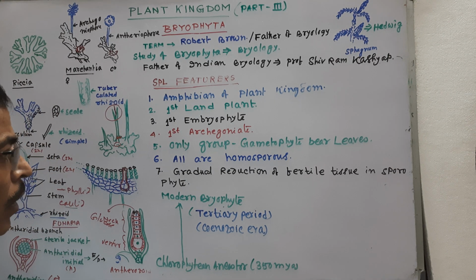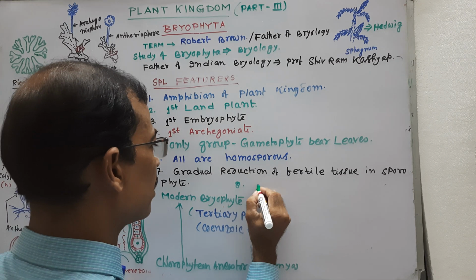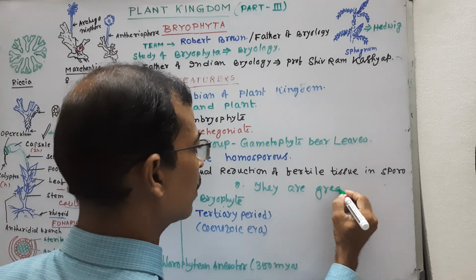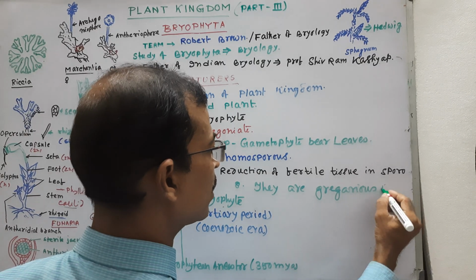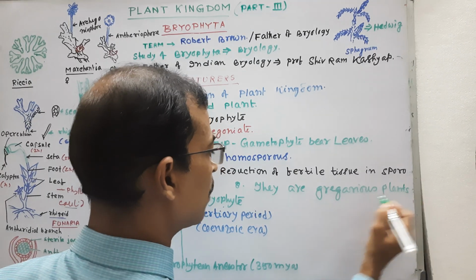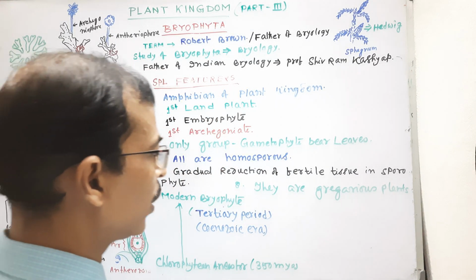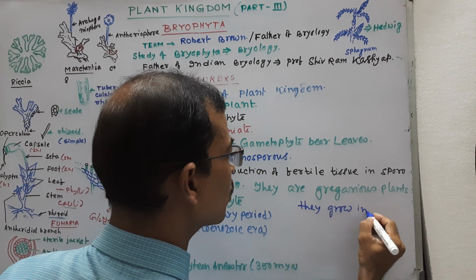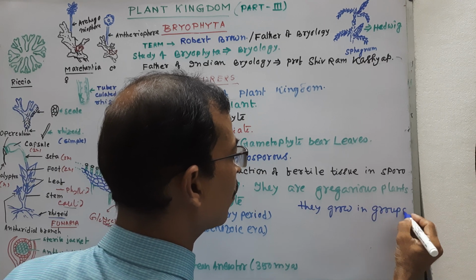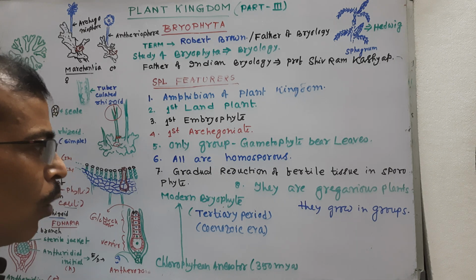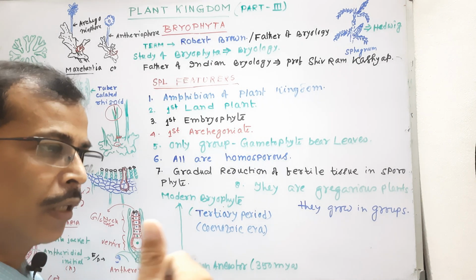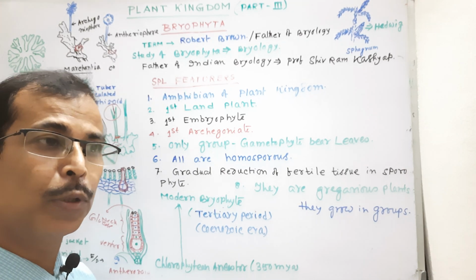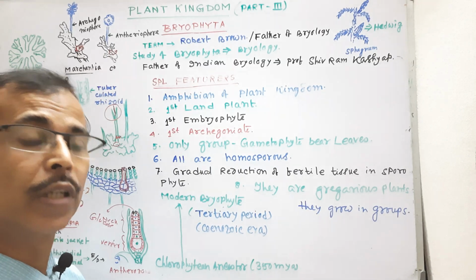Next point, they are gregarious in nature. Gregarious plants means they grow in groups. You can recall in this context the locust, which is a gregarious pest under Arthropoda, and the elephant, which is a gregarious animal.